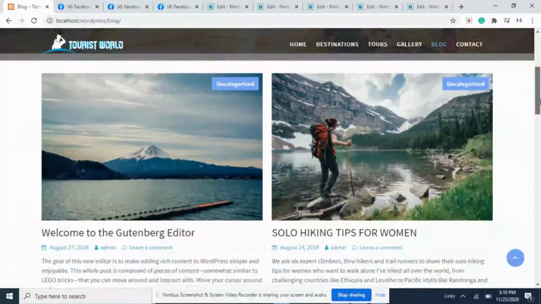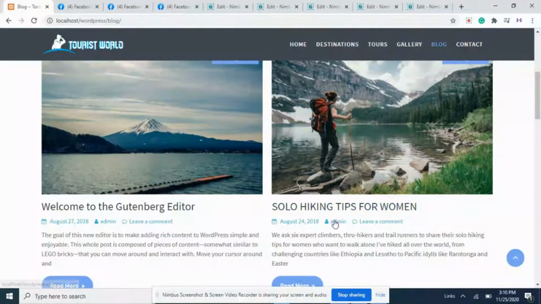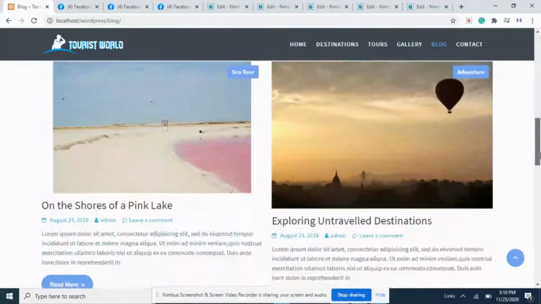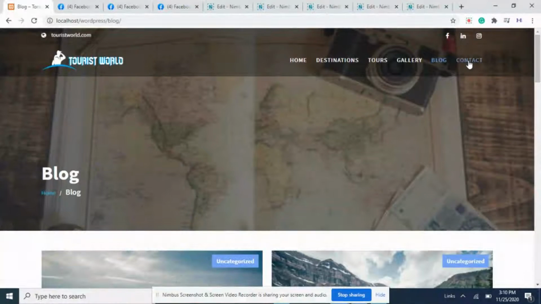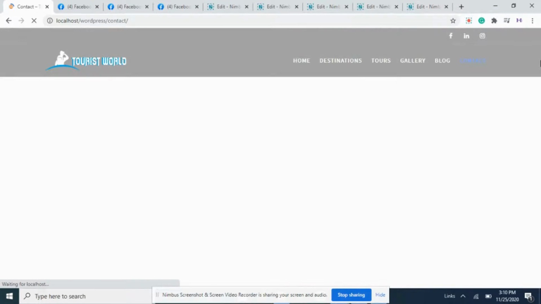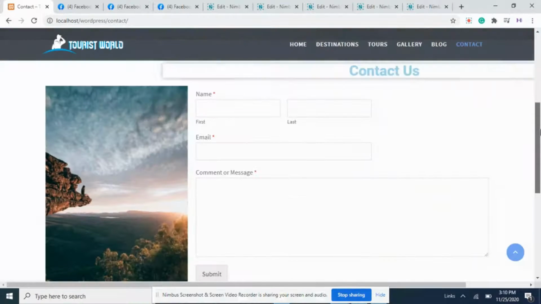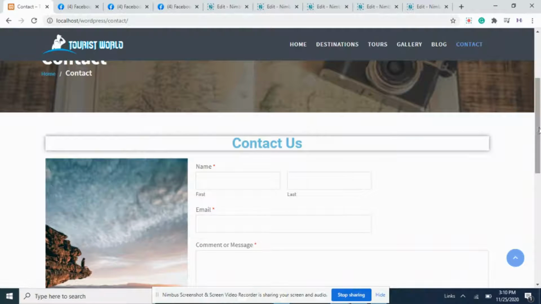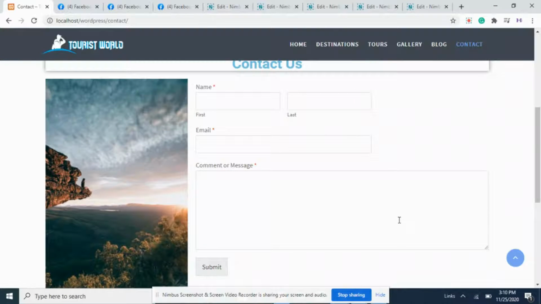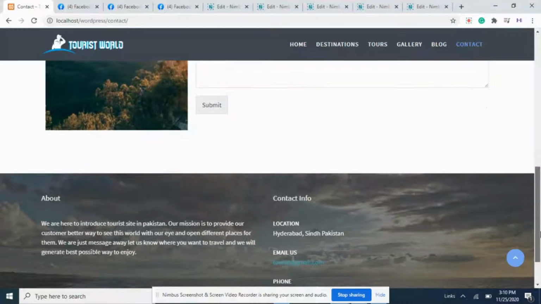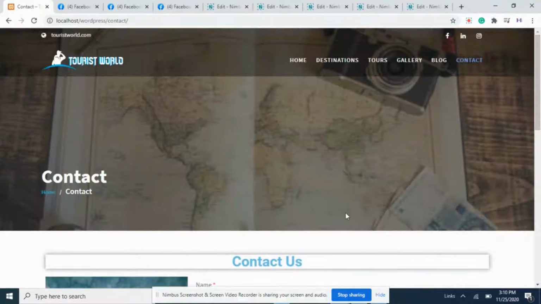All the blogs are here, for example solo hiking tips for women, and further. And then the contact page. Here it is: animation on heading, side image, required fields, and then the submit button. Here is the footer. All right, it's all about the front end.